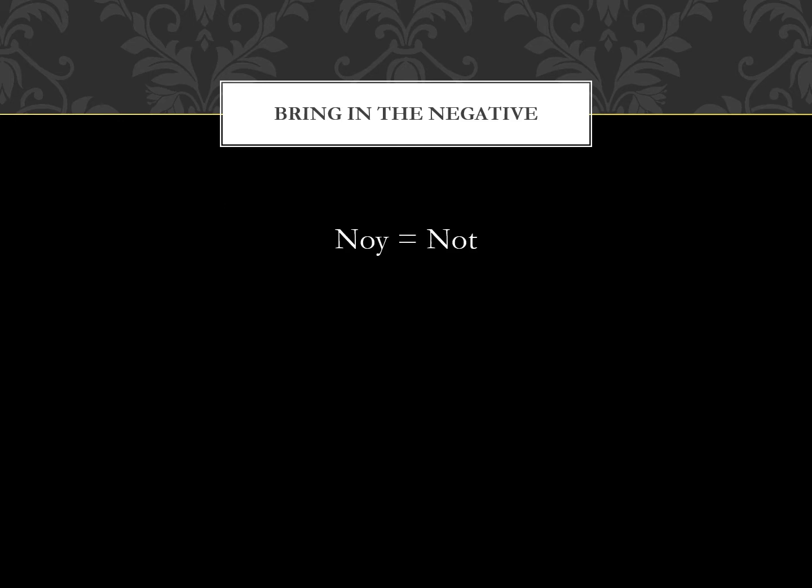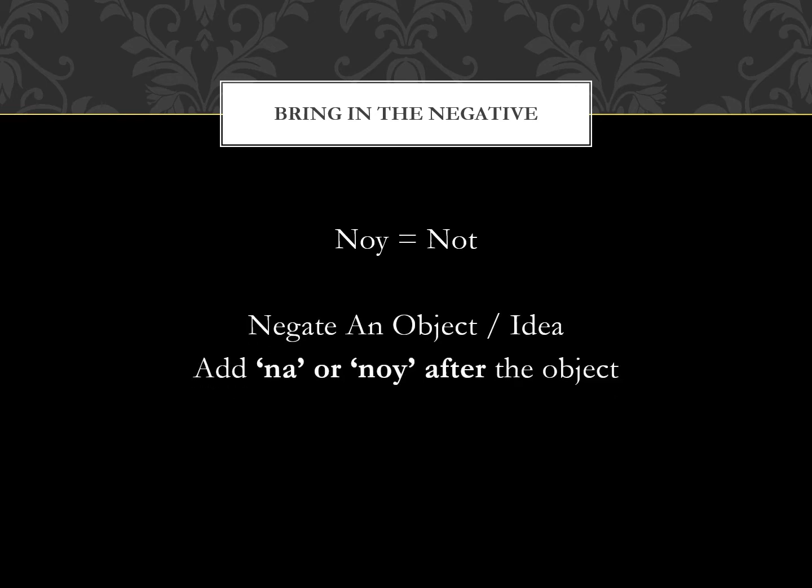The second way to make a negative in Bengali is by adding not, and the word for not in Bengali is noy. Now, na is added after a verb, but if you want to negate an object or an idea where there are no verbs, you can either add na or add noi.